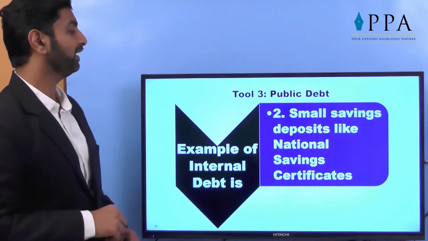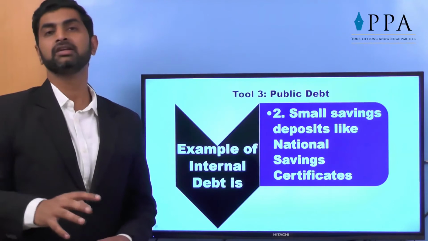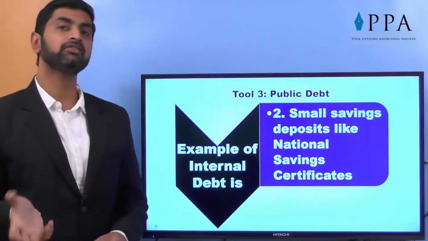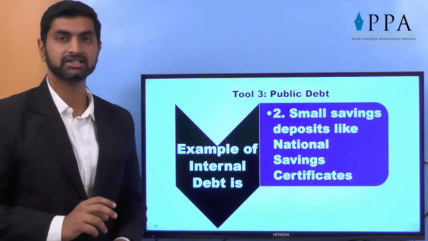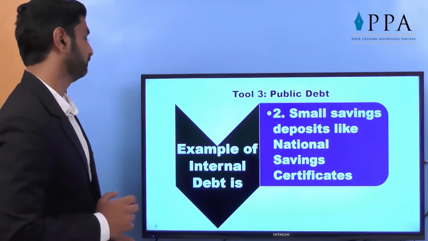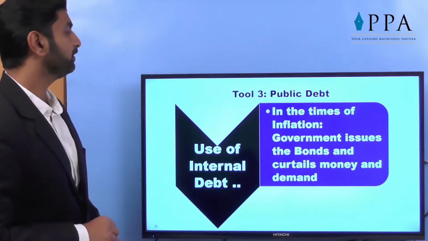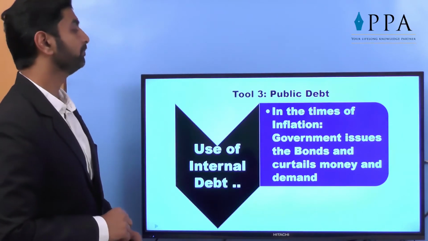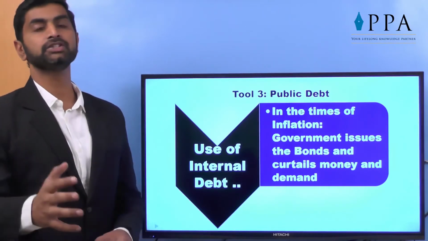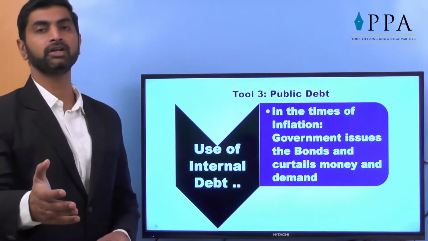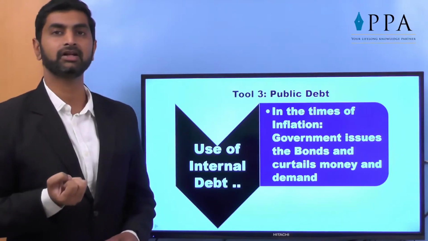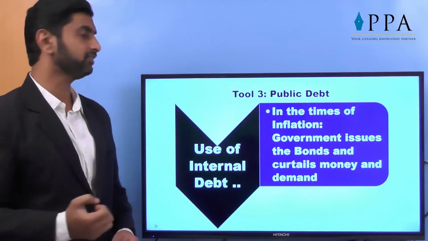Small saving deposits like NSC is one of the most famous tools for investment for at least 3 or 4 generations. They have invested a huge amount in NSC, that is National Saving Certificates. The amount given to the government as a short-term loan or a medium-term loan. Use of internal debt. In case of inflation, government issues the bonds and curtails money and demand. When there is inflation, huge demand is there, then the government bonds will offer you good return. You will invest the amount with government, then disposable income is again lesser in your hand. So demand will come down, inflation is controlled.